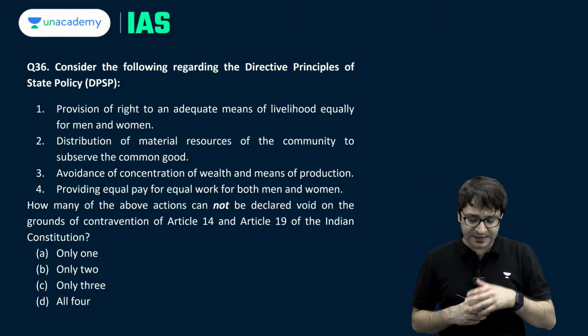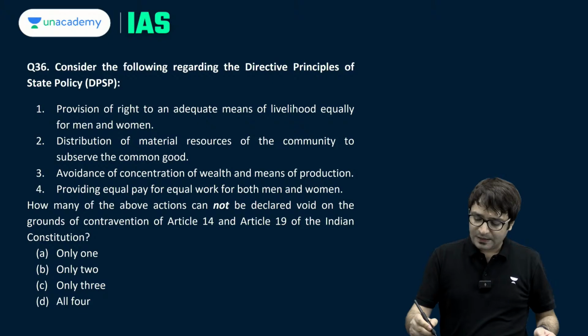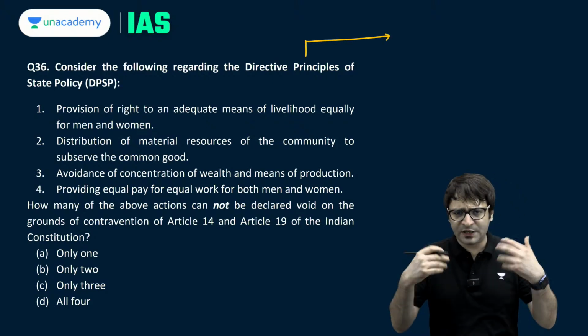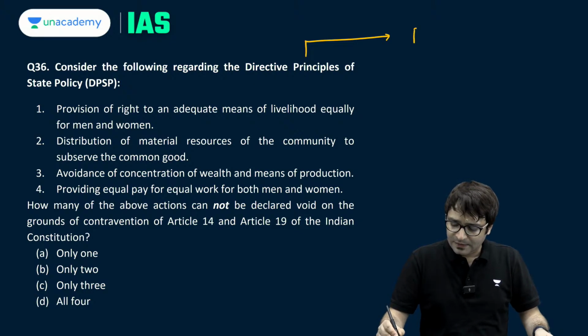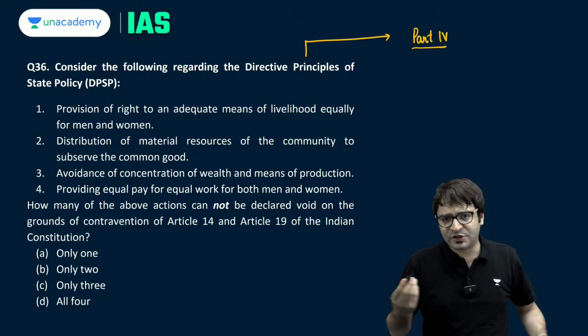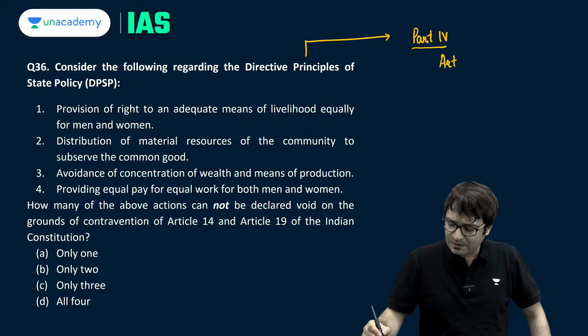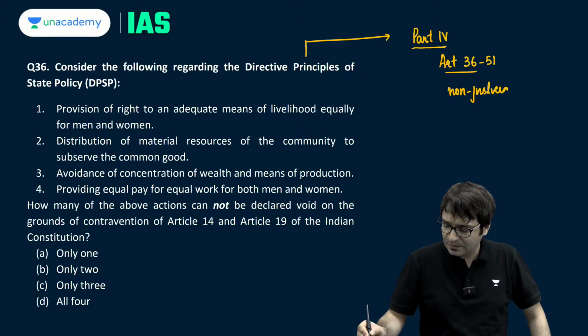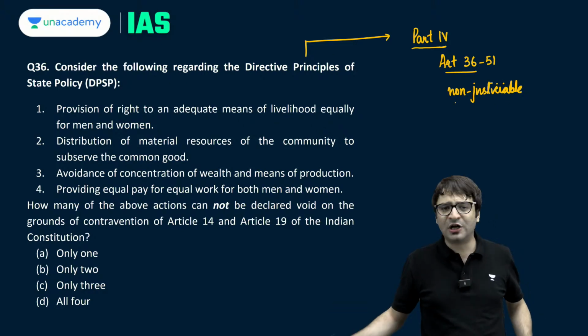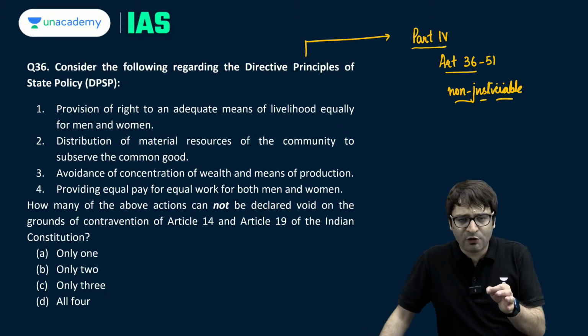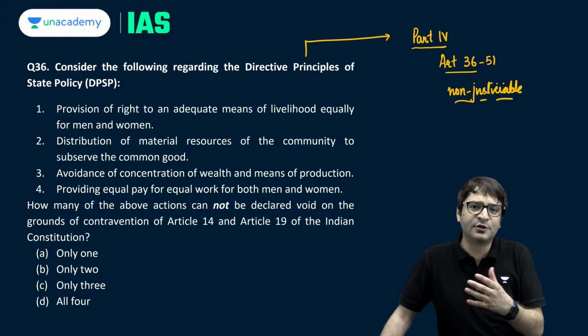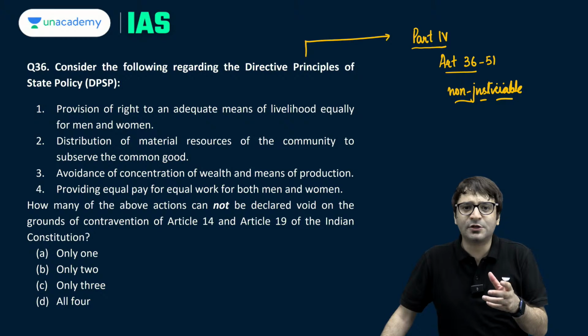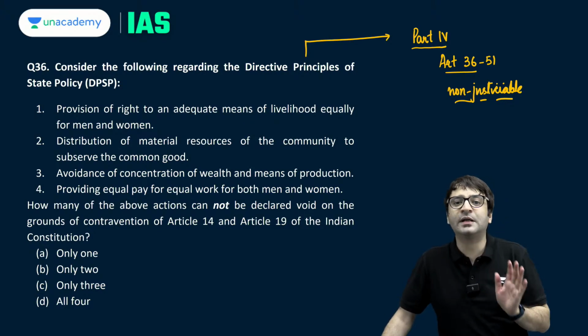Consider the following statements regarding the directive principles of state policy. Now, directive principles of state policy, if we need to revise a bit, come under part 4 of the Constitution, which deal with articles 36 to 51. These are part of non-justiciable provisions of the Constitution. Non-justiciable in the sense that you cannot approach the court in case these directive principles are not implemented, because these directive principles are not enforceable in a court of law.